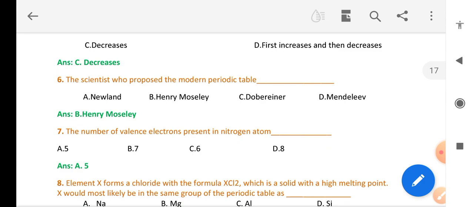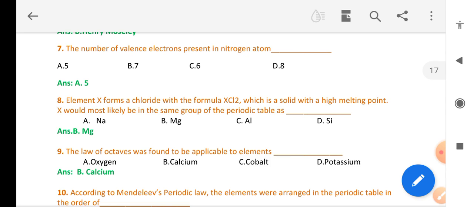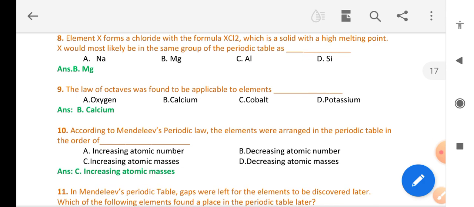The scientist who proposed the modern periodic table is Henry Moseley. The number of valence electrons present in a nitrogen atom is 5. Element X forms a chloride with the formula XCl2, which is a solid with a high melting point. X would most likely be in the same group of the periodic table as magnesium.